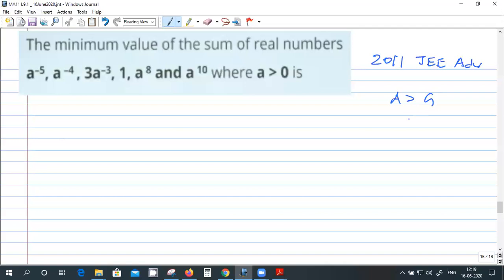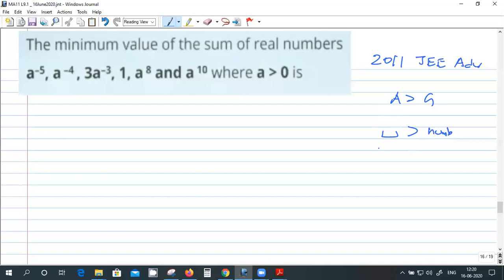Once you have an inequality, you just have to do some manipulations and get an expression on one side greater than some number.